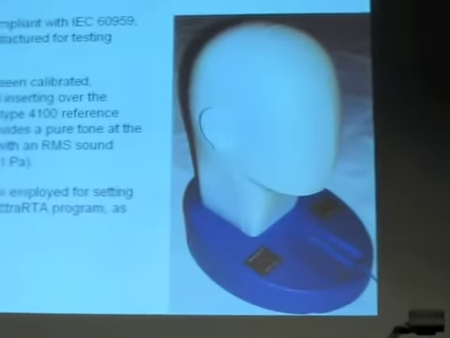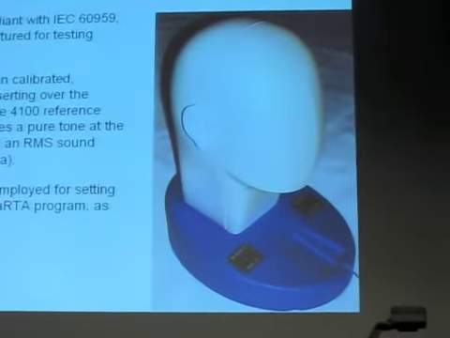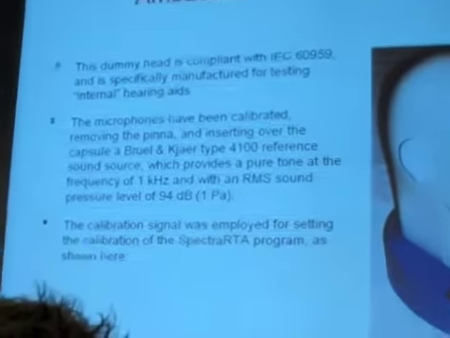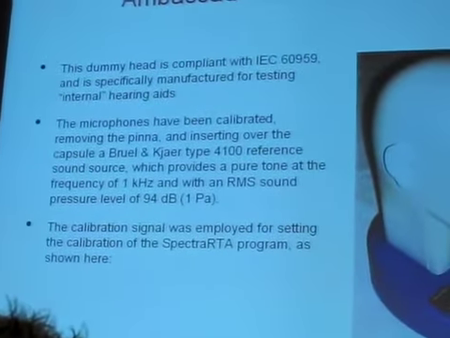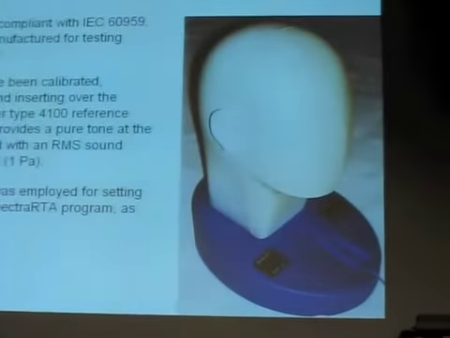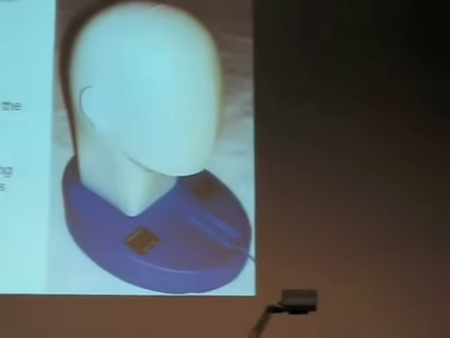In order to perform our measurements, we used a dummy head, which was specifically manufactured for testing internal hearing aids, and which is standard compliant. We calibrated it using a Brüel & Kjær reference sound source, and we used the calibration signal also for the measuring software using this included module.